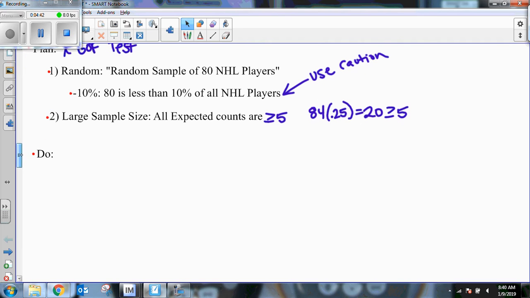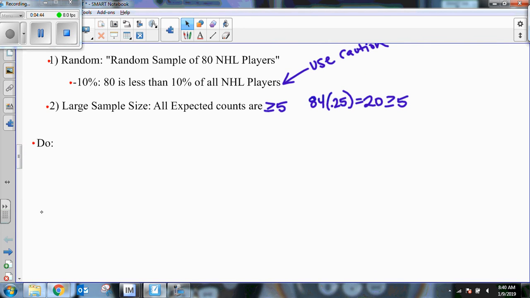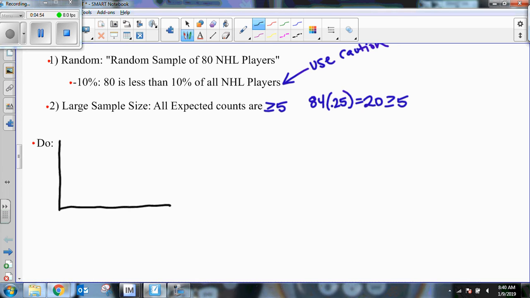All right, now the do portion. This is where we're going to calculate our test statistic and our p-value, just like we've always done. Well, you know how I am. I'm big on pictures. So I'm going to draw my picture, and remember to draw a skewed to the right distribution. That's what your chi-square distribution looks like.